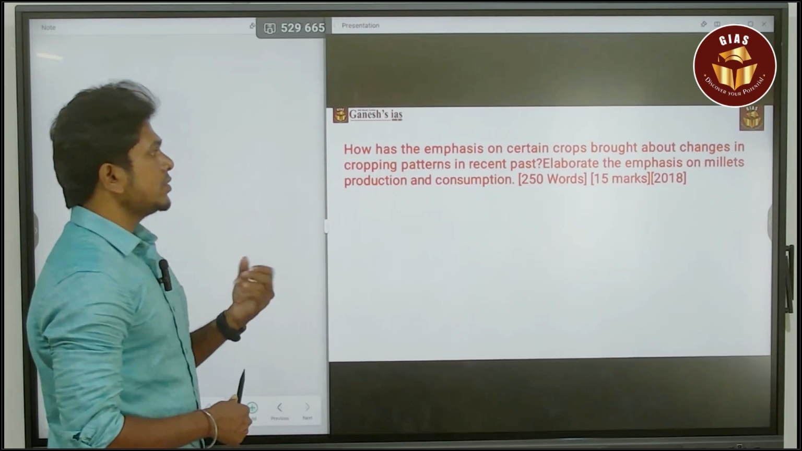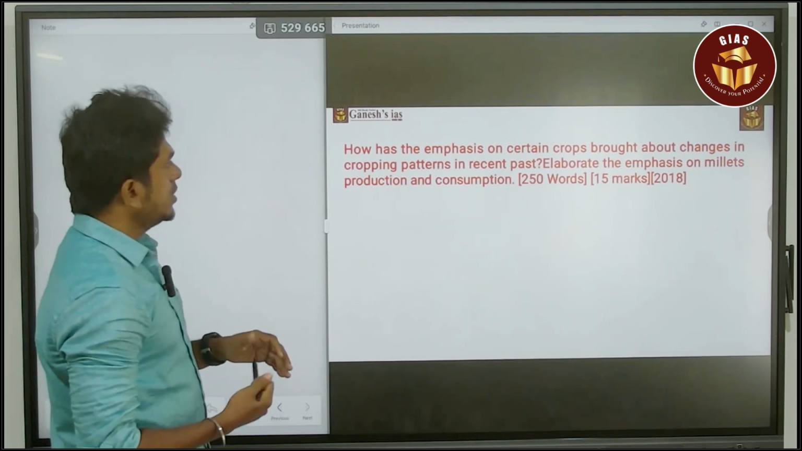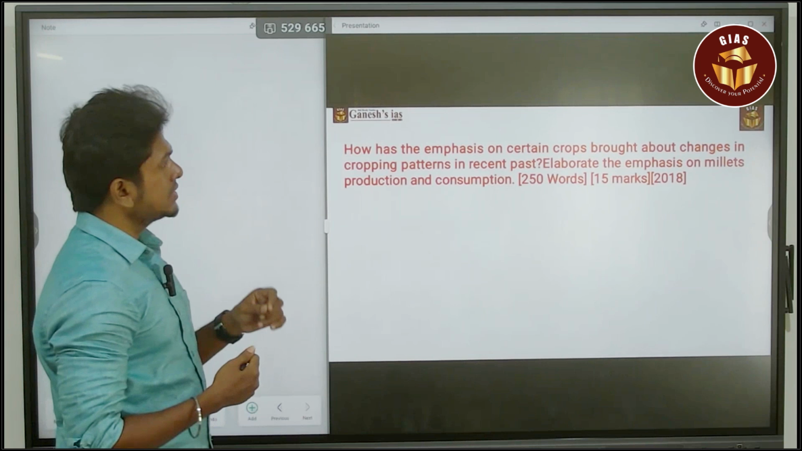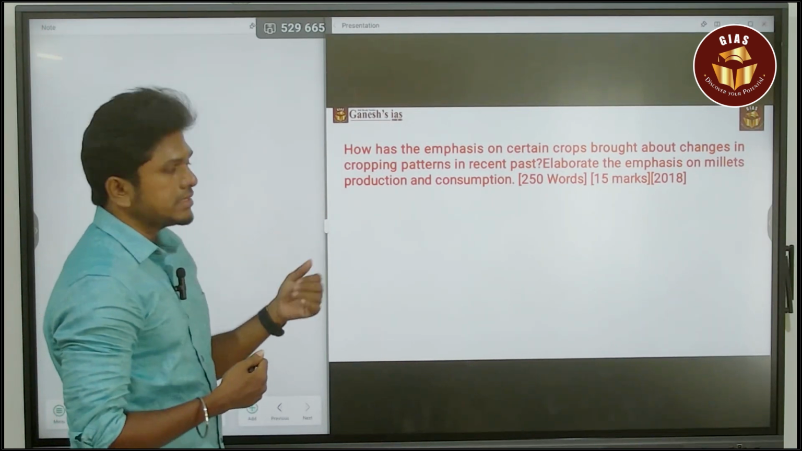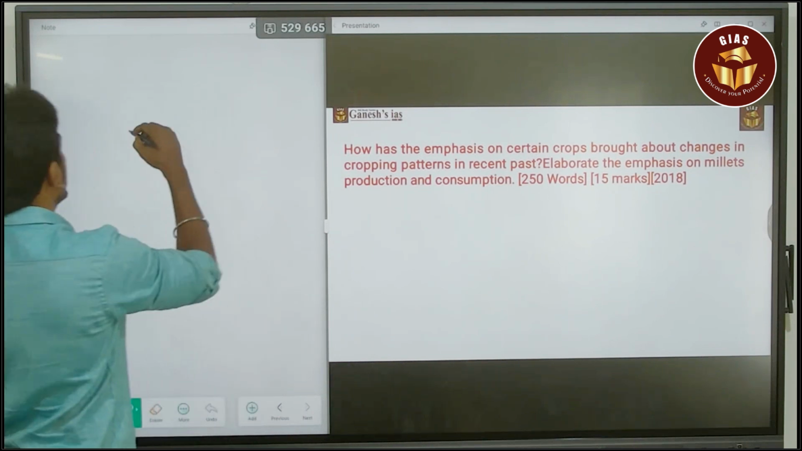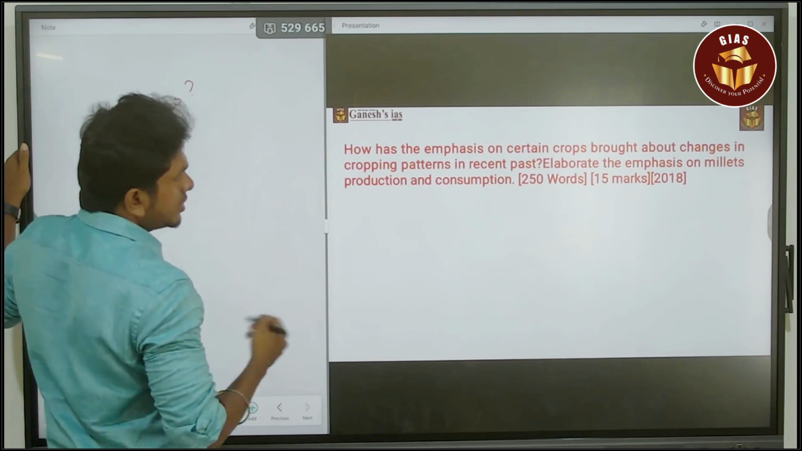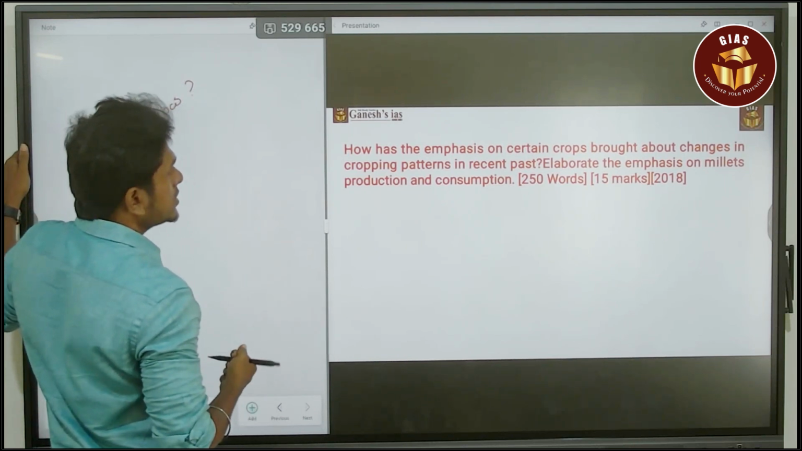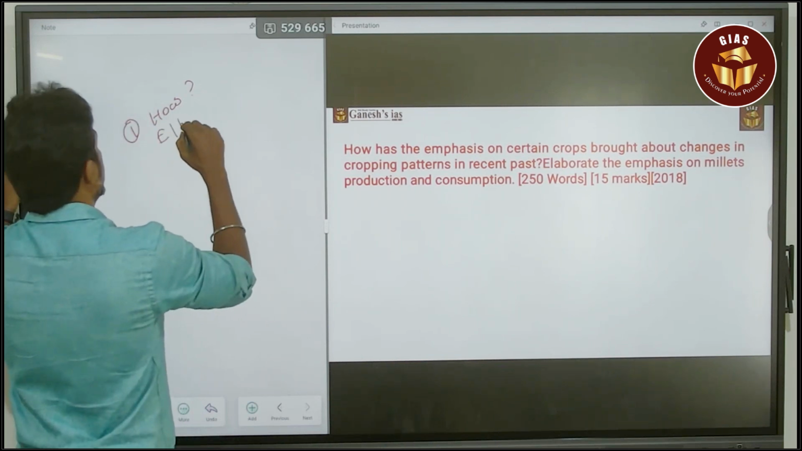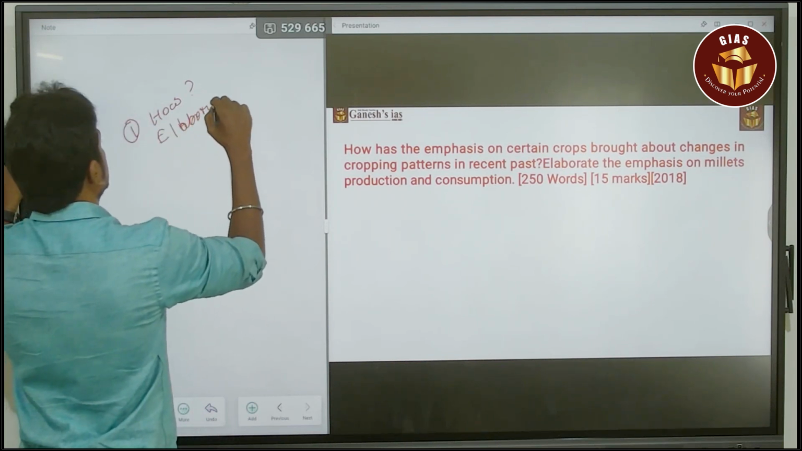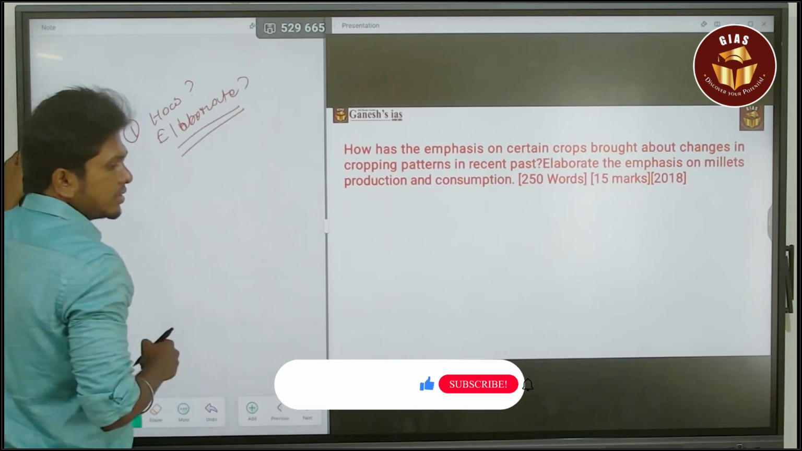So this question was asked in 2018. It's a 15-mark question. It is one of the simplest questions. First, how has the emphasis on certain crops brought about changes in the cropping pattern in recent past? So first is about how. Next, elaborate the emphasis on millet production and consumption. Then it is elaborate. So these are the two things in this question.